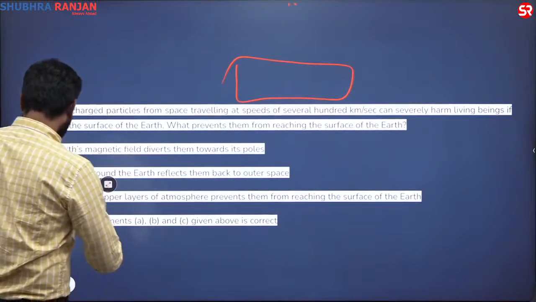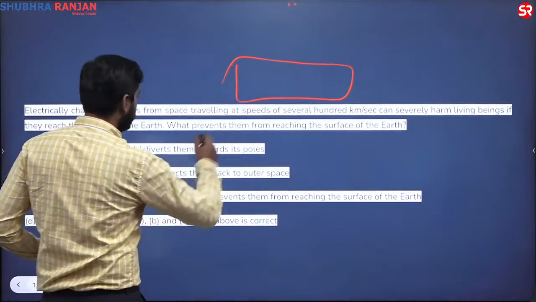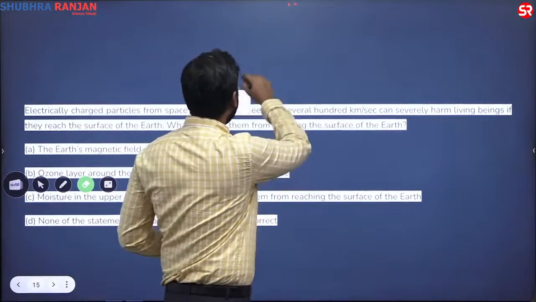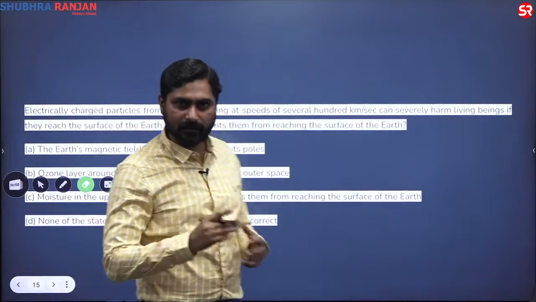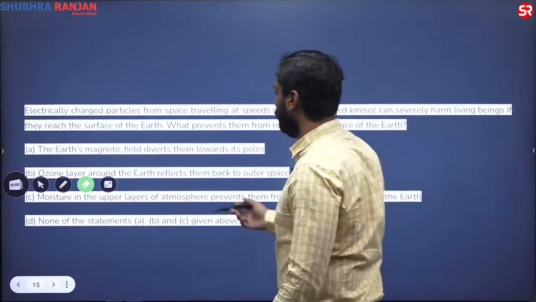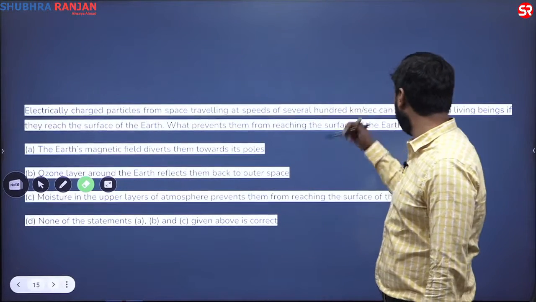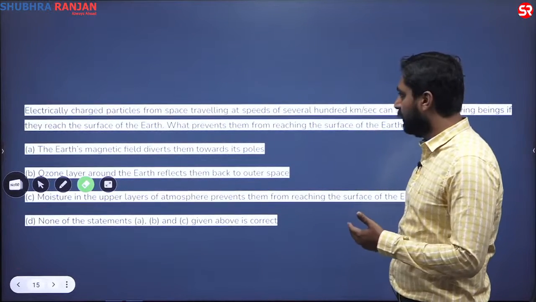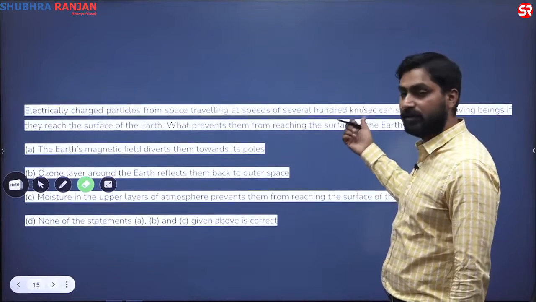Okay, so this question also involves a conceptual understanding of our solar system, of how the sun's and earth's magnetic fields operate. So what this question says is that electrically charged particles from space traveling at speeds of several hundred kilometers can severely harm living beings if they reach the surface of the earth.